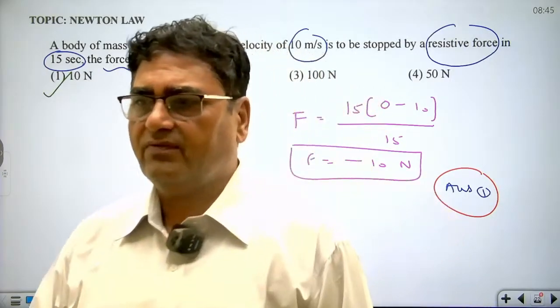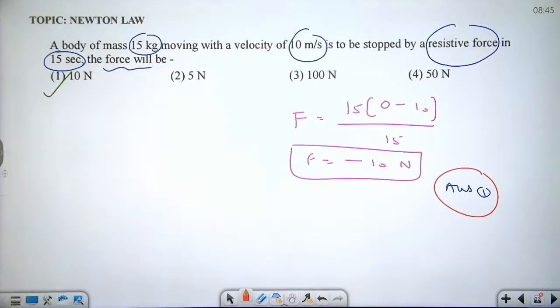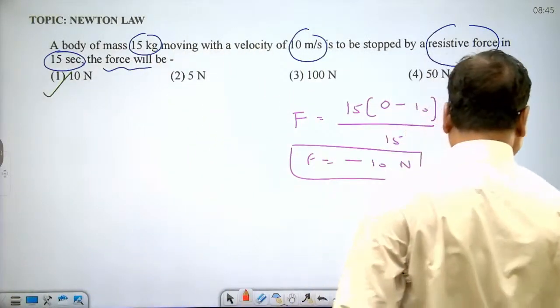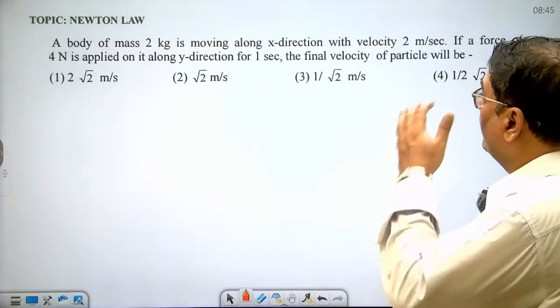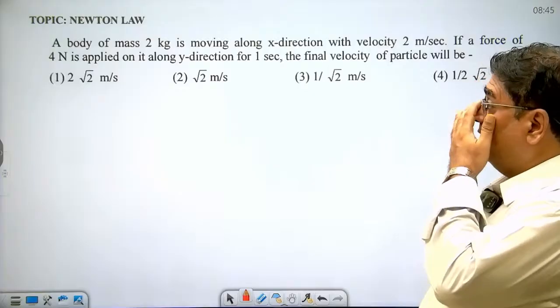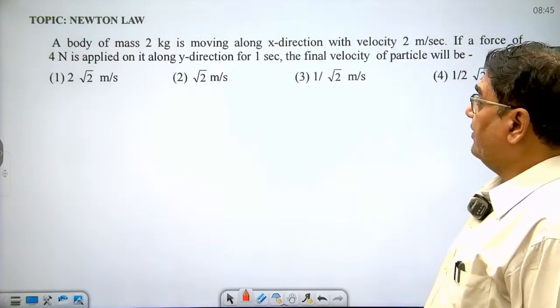So the answer to the given question is option 1. Okay. Now let's see another question. Based on Newton's second law, a body of mass 2 kg.